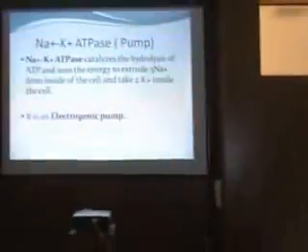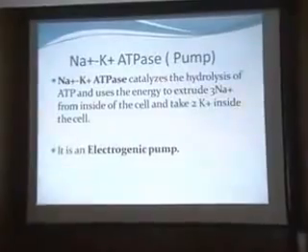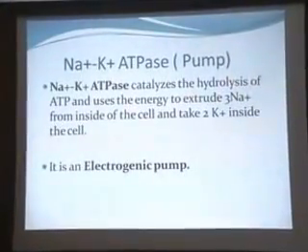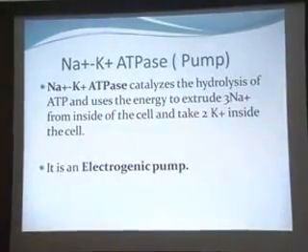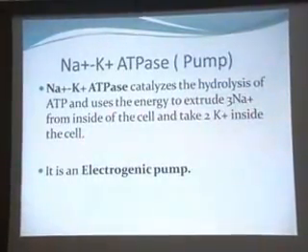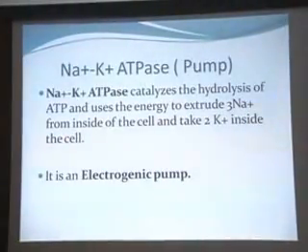Another important cause for the negativity inside the cell is the sodium-potassium pump. The sodium-potassium ATPase, or pump, catalyzes the hydrolysis of ATP and uses energy to exclude 3 sodium from inside the cell and take 2 potassium inside the cell. That is why it is called an electrogenic pump.